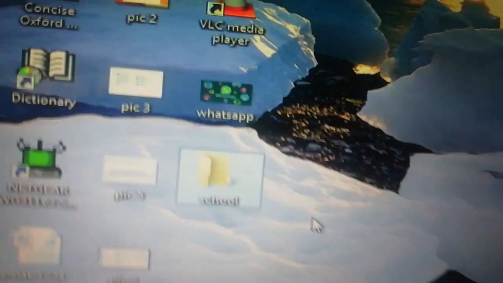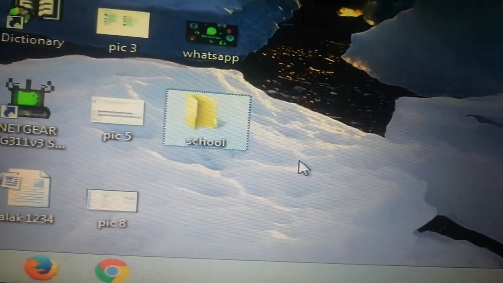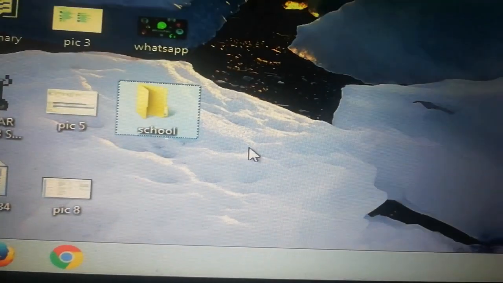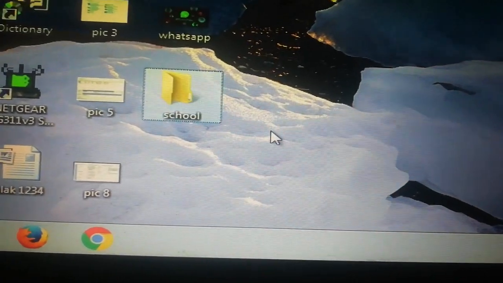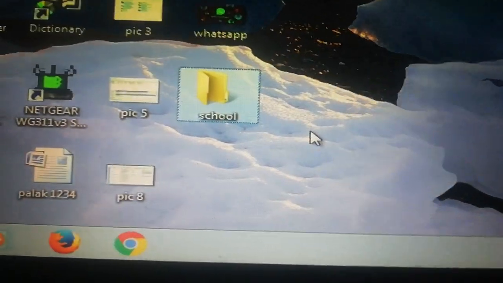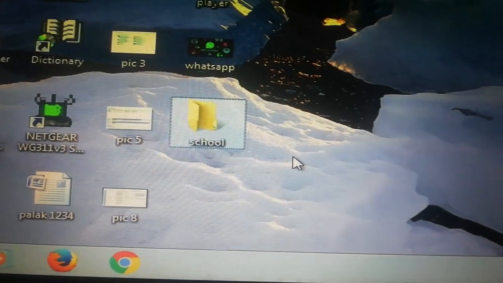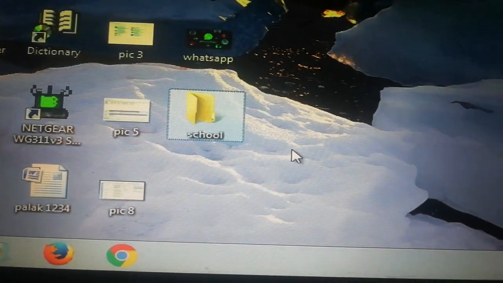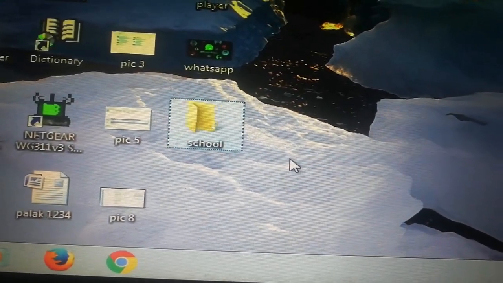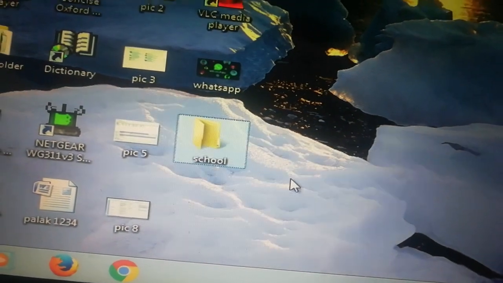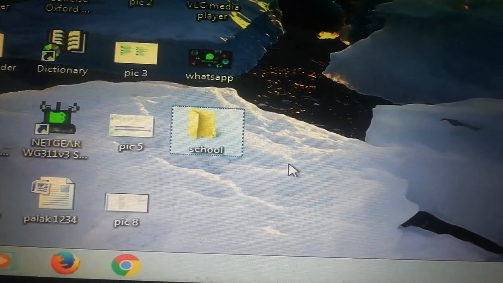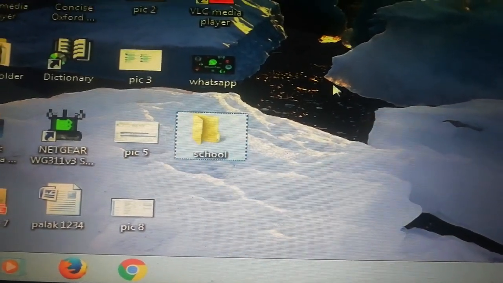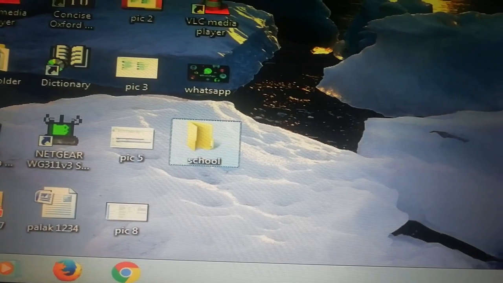Folder is a place where we keep all the files. It is just like a container, we can say. Like we have so many containers in our home, like an almirah. In the kitchen we have containers for cereals, wheat, etc. Like this, we have a container in our computer system named folder. Here we can put the files.